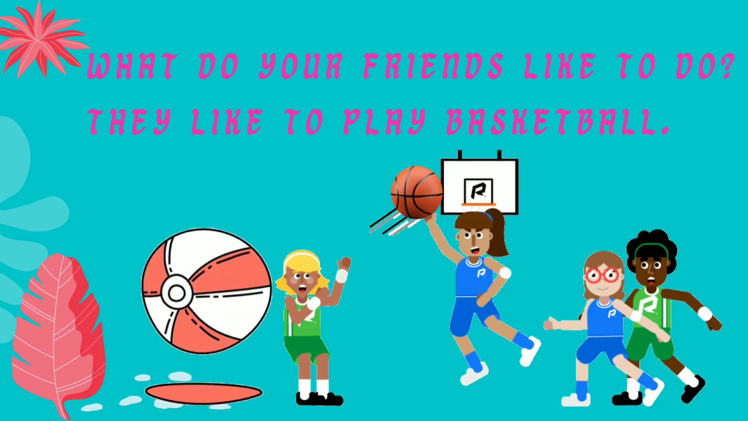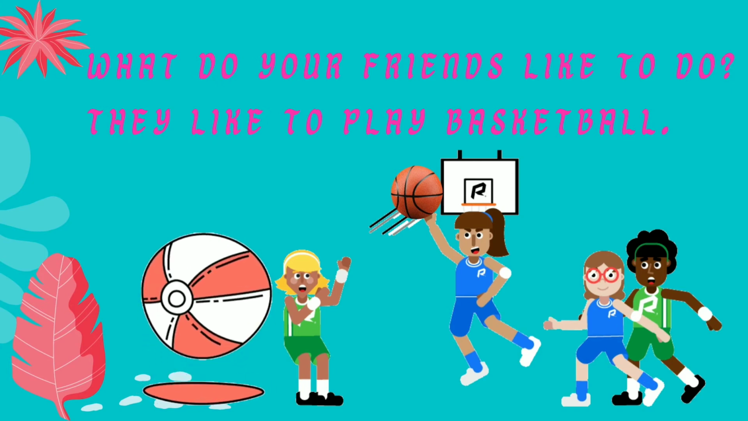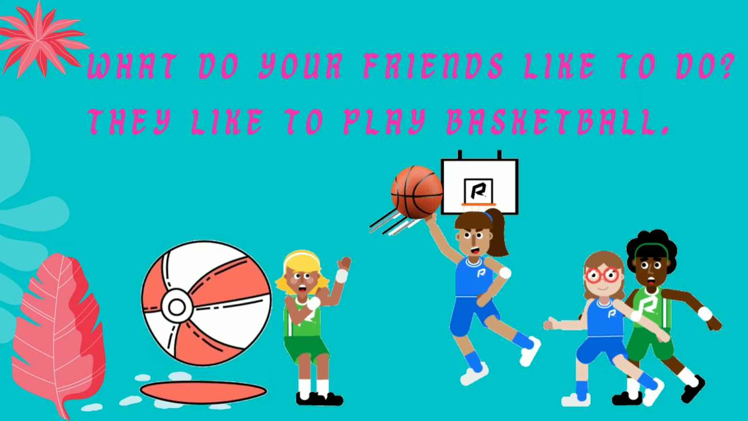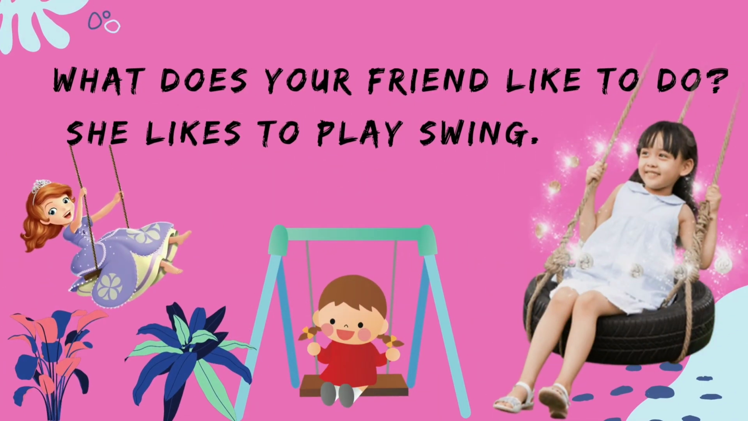Okay, what do your friends like to do? They like to play basketball. In here, your friends are more than one because we can see there is an S. So it means we need to use do. What do your friends like to do? They like to play basketball. In here, your friends refers to they. So that's why we need to use like.